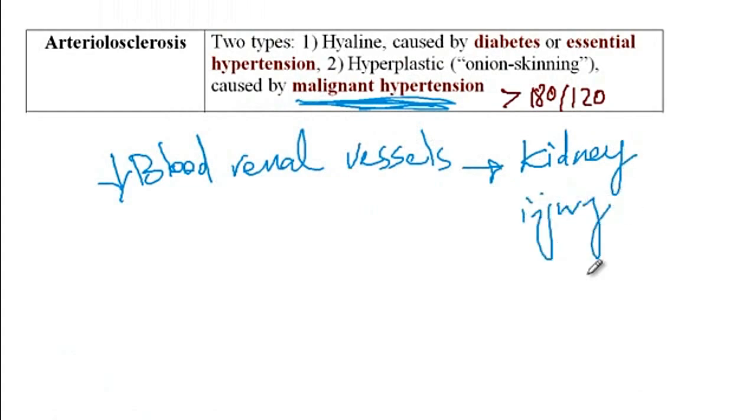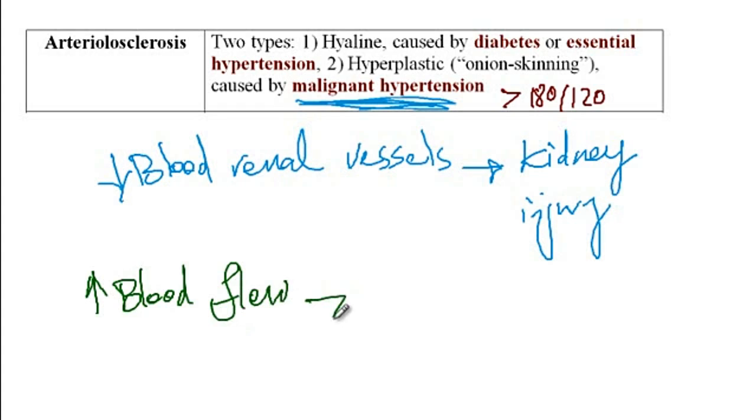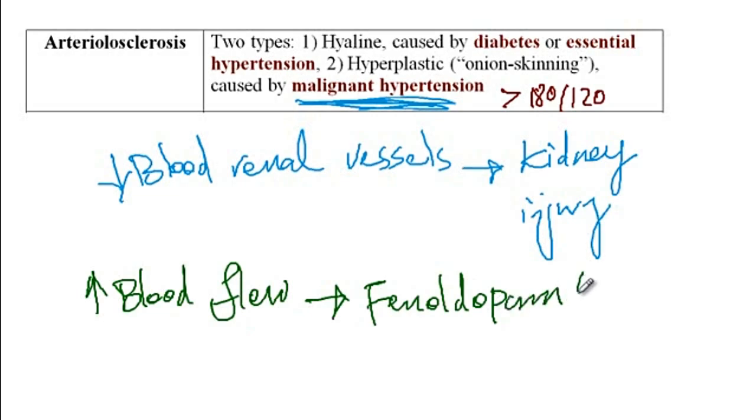So in order to prevent kidney injury in these patients, we will have to increase the blood flow. And one way it can be done is via the medication fenoldopam, which is a dopamine D1 agonist that will increase renal perfusion by relaxing the renal arteries.